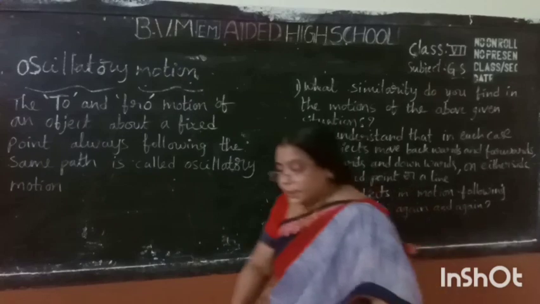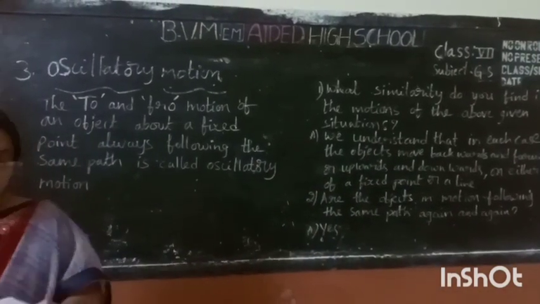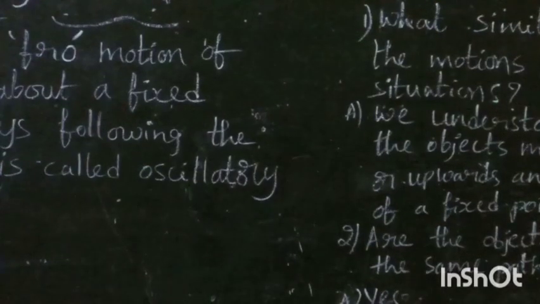Okay, look at the pictures, children. Do you observe these pictures? What similarity do you find in these situations?